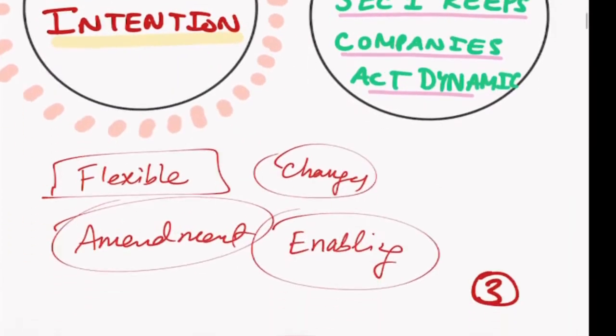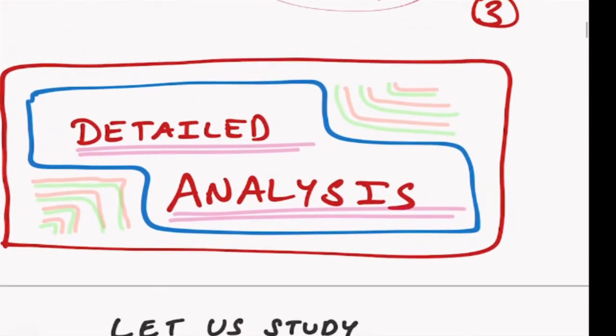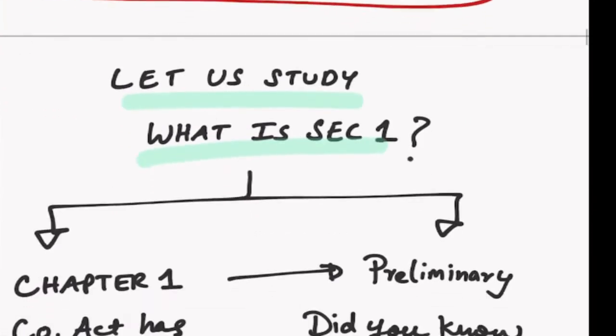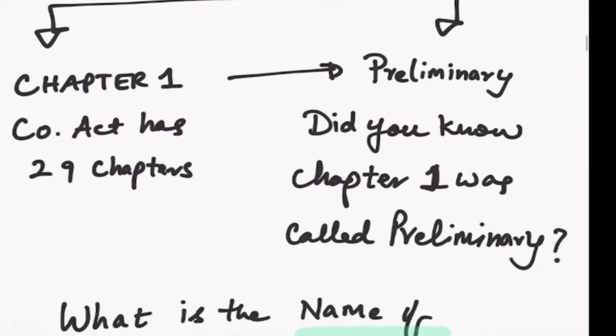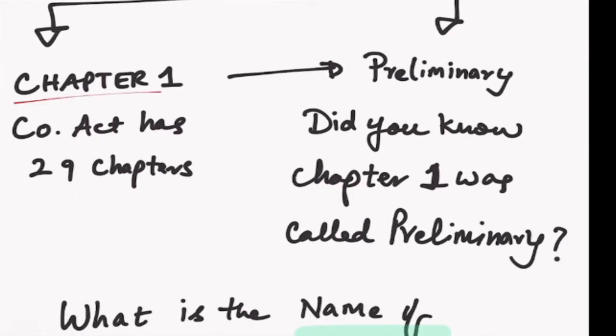We already know this. Now we will come to the third aspect of the detailed analysis of this particular section. So what is this section? Section number 1 is basically in chapter number 1 of the Companies Act. The Companies Act, you should know, has 29 chapters, correct?